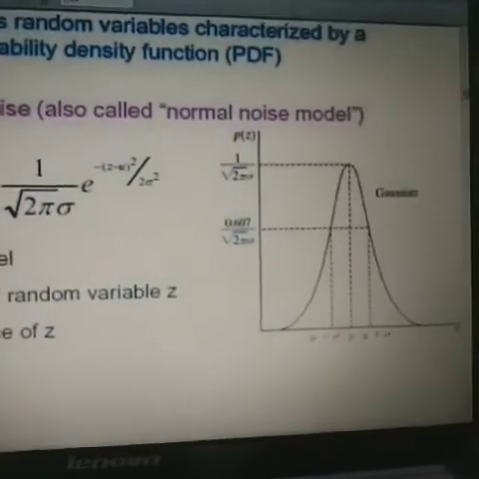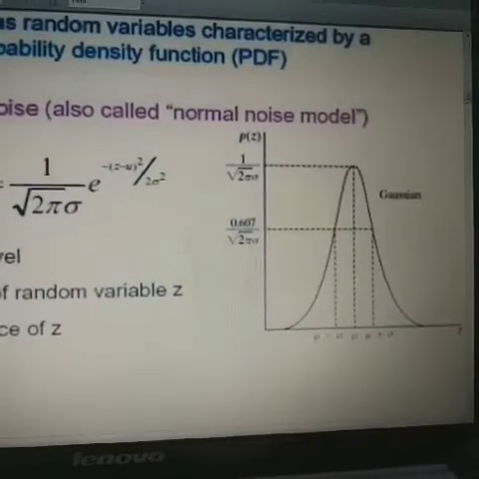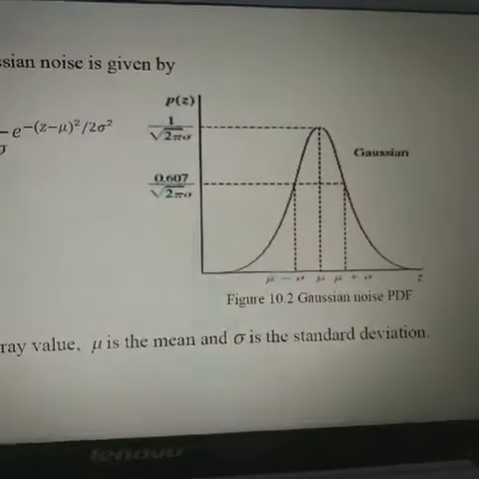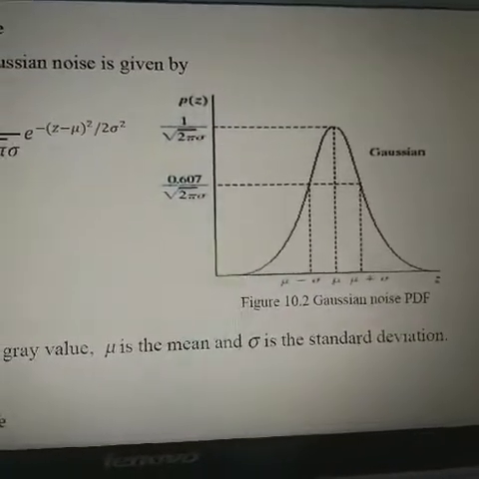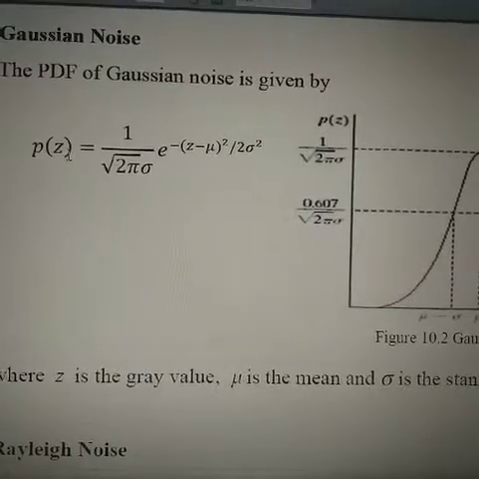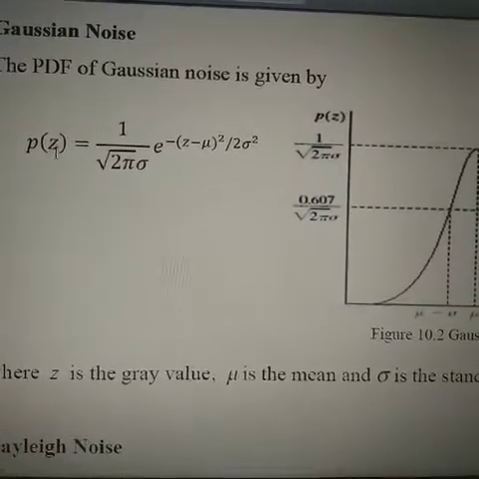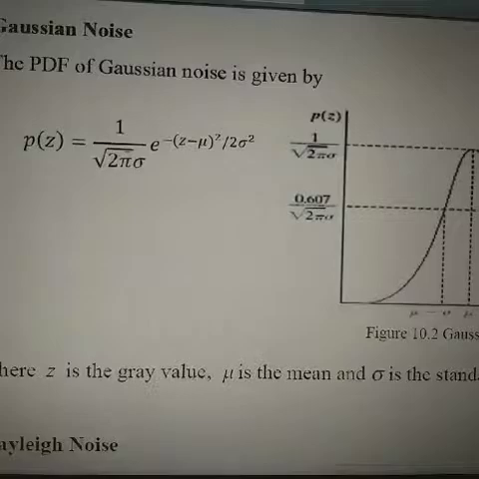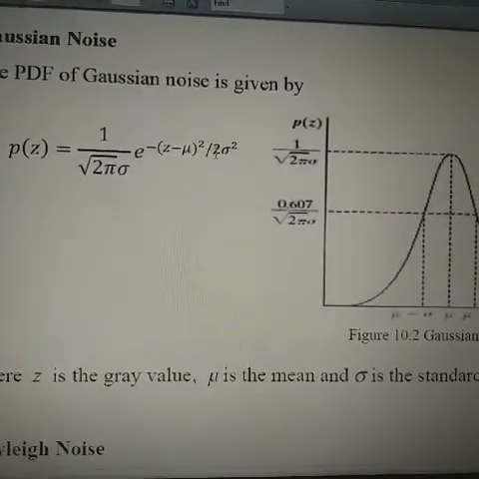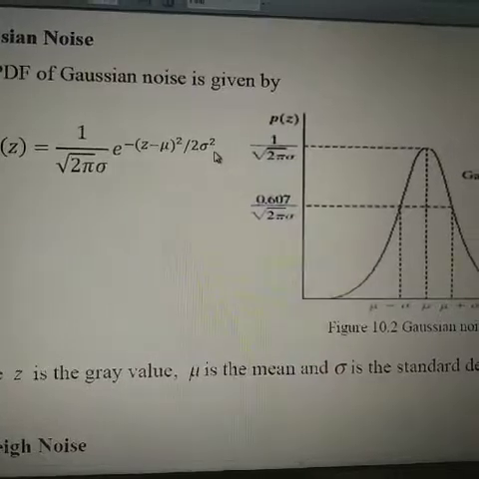Here we have the graph for the Gaussian. The probability density function for the intensity value z equals 1 divided by the square root of 2 pi sigma, times e to the power minus (z minus mu) squared divided by 2 sigma squared.